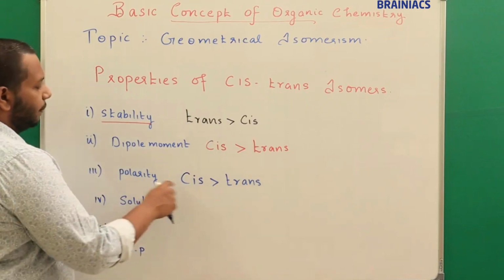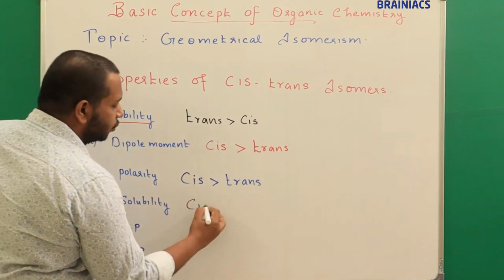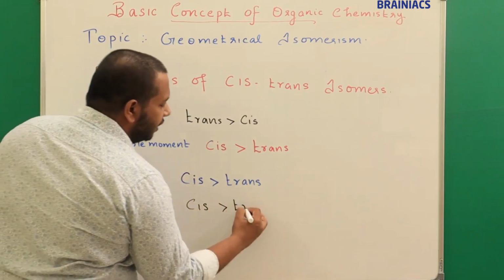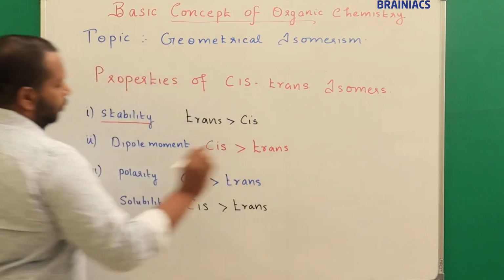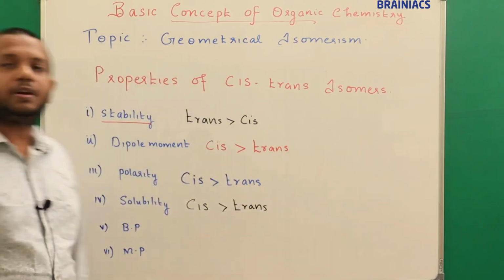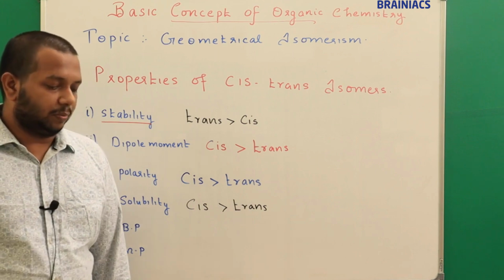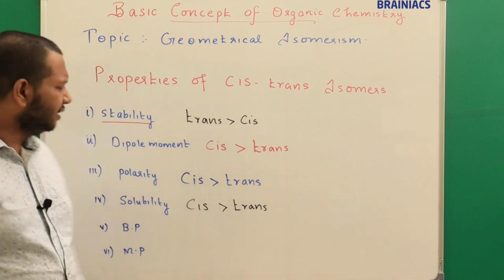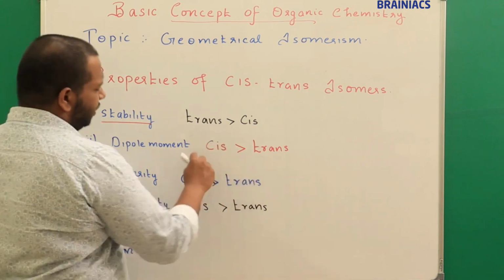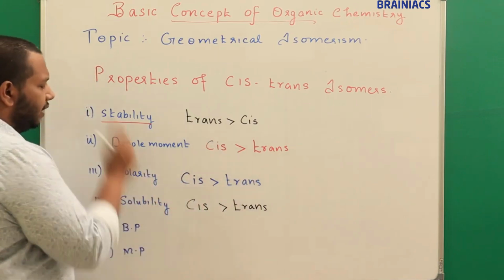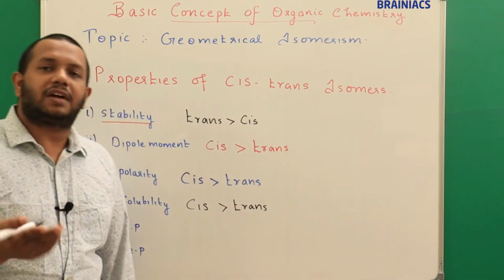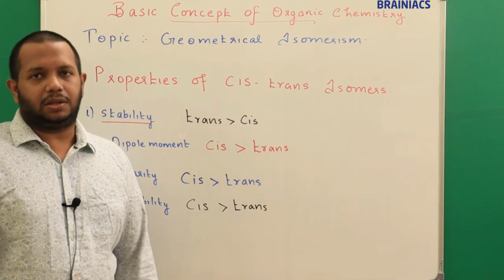So because of the higher polar nature of cis, it will also have higher solubility than trans. So the cis form will have higher solubility compared to the trans form. The reason being the dipole moment. Actually, dipole moment is the root cause for polarity and solubility. If the dipole moment is high, the solubility will also increase.